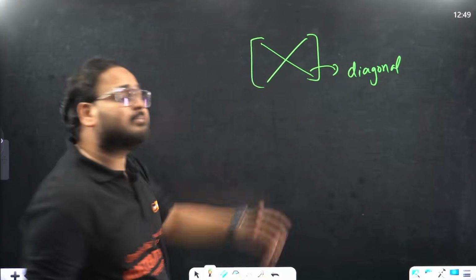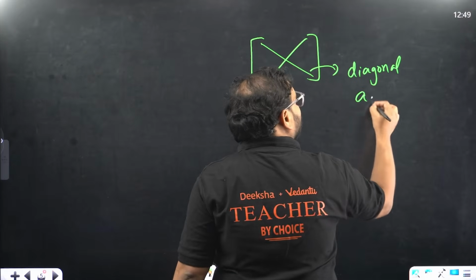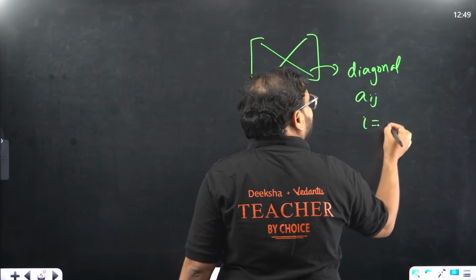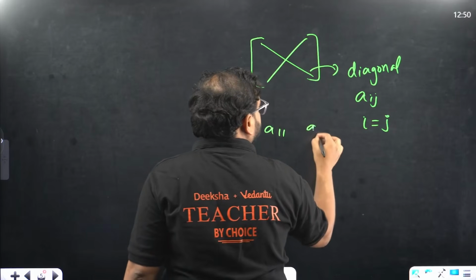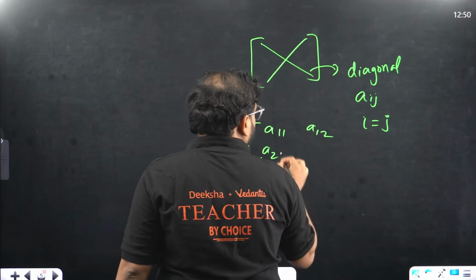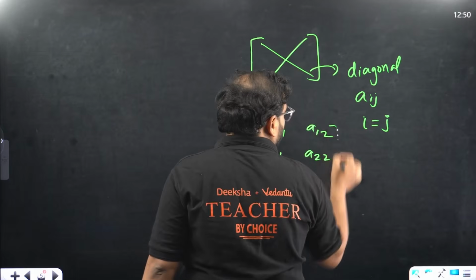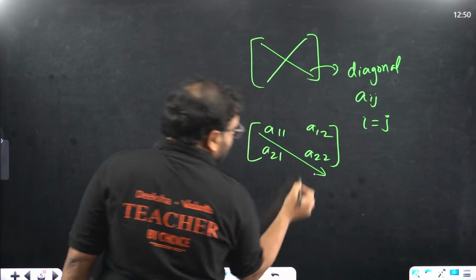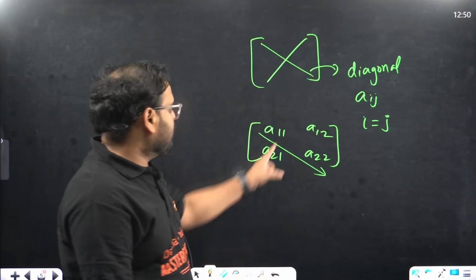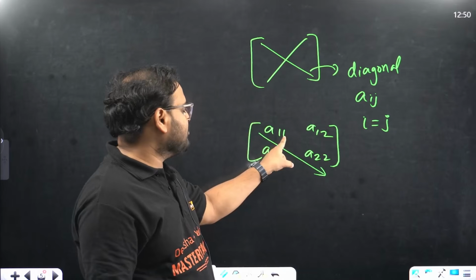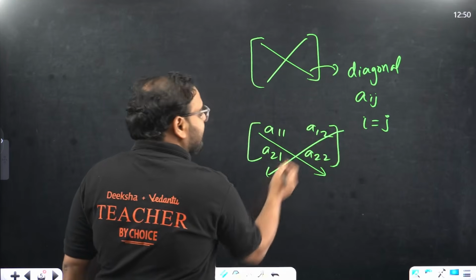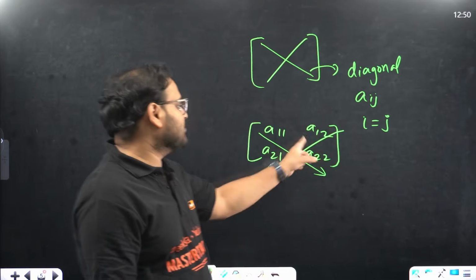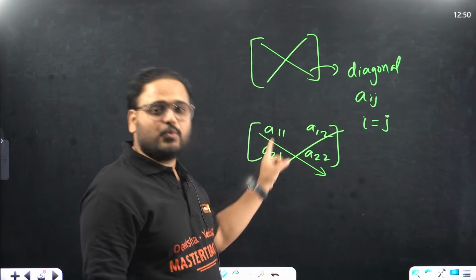I said diagonal element, meaning for the element Aij, i should be equal to j. Let's look at this: you'll have A11, A12, A21 and A22. Across this one, you have i and j the same. i is 1, j is 1. i is 2, j is 2. What about this one? Is it the same? It's not. i is 1, j is 2. i is 2, j is 1.